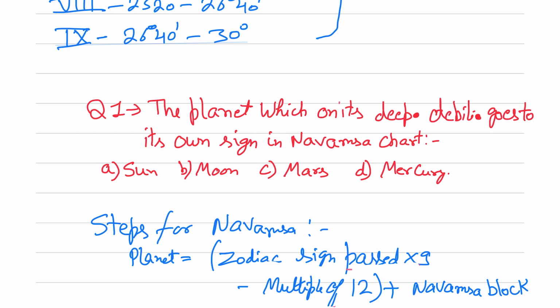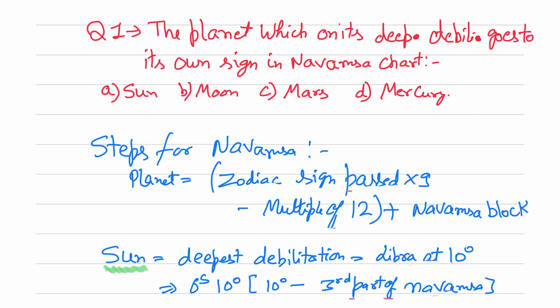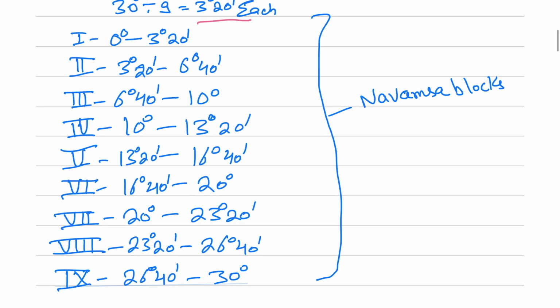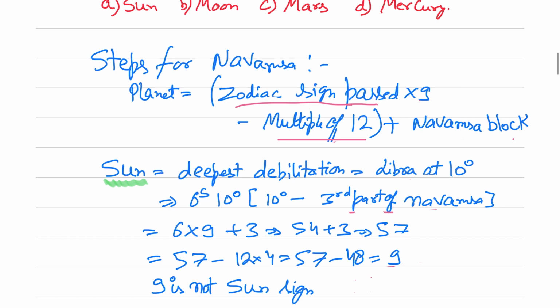So the first question is: the planet which on its deepest debilitation goes to its own sign in the Navamsha chart. To calculate the Navamsha chart: zodiac sign passed into 9 minus a multiple of 12 plus the Navamsha block. Navamsha block means whatever the degree is, in which block of Navamsha it lies. So let's take Sun. Deepest debilitation is in Libra at 10 degrees.